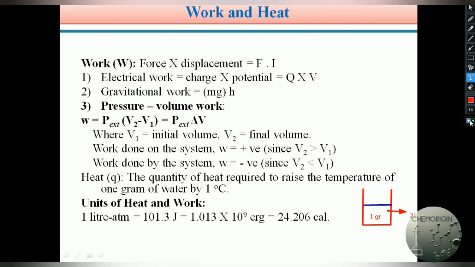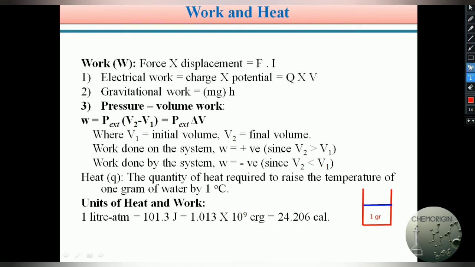Along with work, heat is also very important. So please remember the quantity of heat required to raise the temperature of 1 gram of water by 1 degree centigrade. Next, units of heat and work. Generally the units for work are liter atmosphere or joules or calories. Similarly, heat is also measured in joules or ergs or calories.